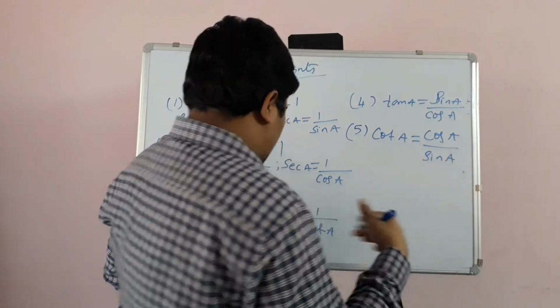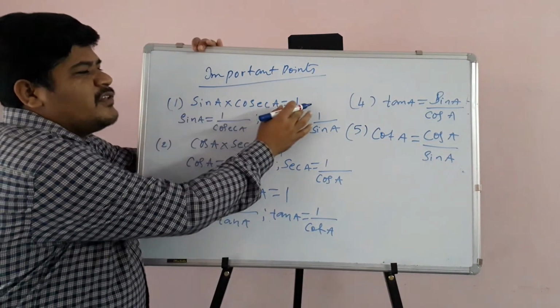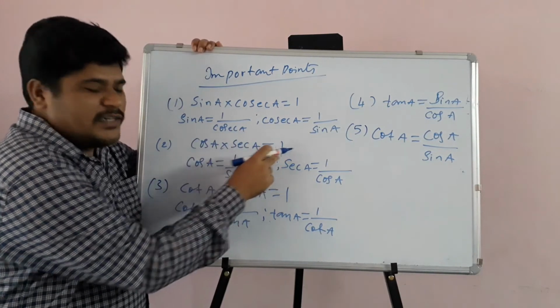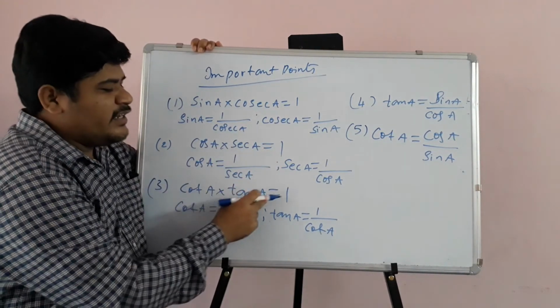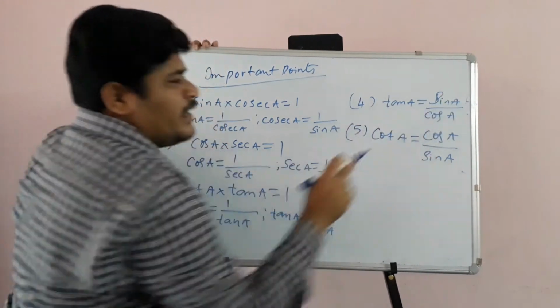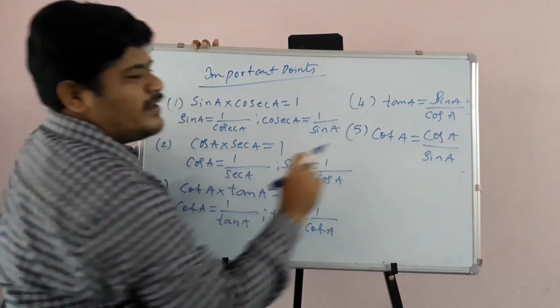Once again, let us recall this concept. Sin A into cosec A is equal to 1. These are the reciprocal ratios. Cos A into sec A is equal to 1. Cot A into tan A is equal to 1. Tan A can be written as sin A by cos A. Cot A can be written as cos A by sin A.